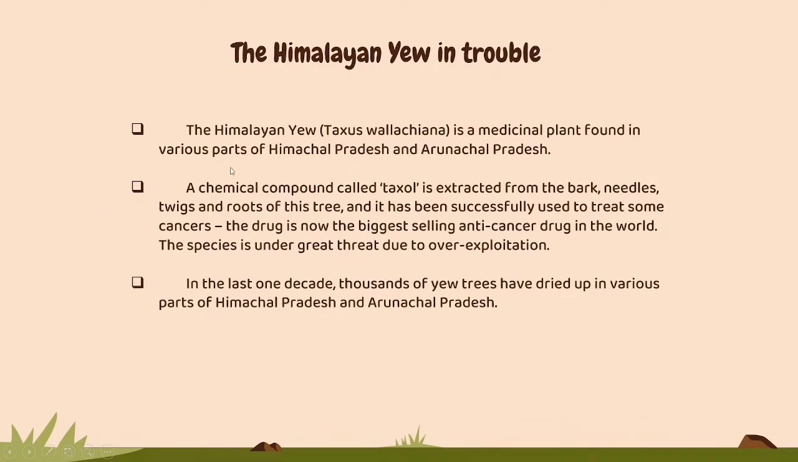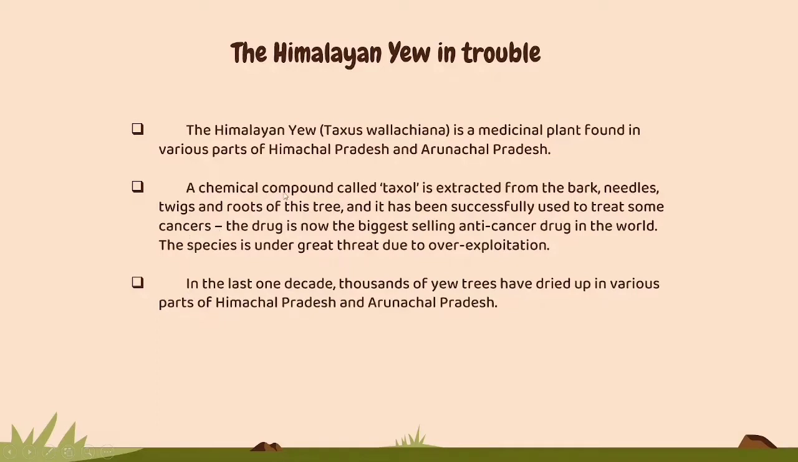Now particularly they have given a case study on the Himalayan yew in trouble. The Himalayan yew, Taxus wallaceiana, is a medicinal plant found in various parts of Himachal Pradesh and Arunachal Pradesh. There is a chemical compound called taxol, which is extracted from the bark of the tree. This has been particularly used for cancers. The drug is now the biggest selling anti-cancer drug in the world.